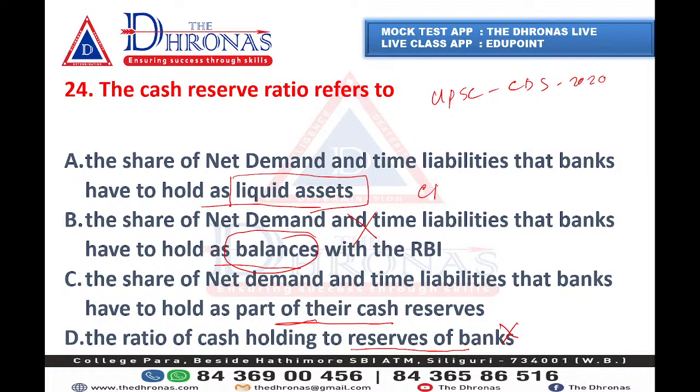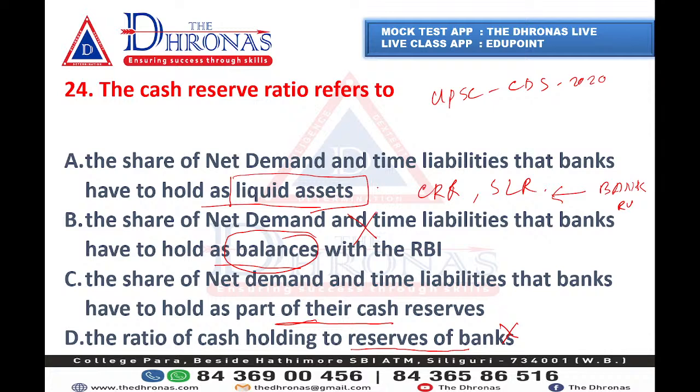Why do CRR and SLR exist? CRR and SLR were developed to curb or inhibit the emergency requirement, that is the bank run. If someone runs to their bank, if there is some controversy or any kind of rumor, everyone comes to the bank asking for their money to be withdrawn, and to manage that, the bank has to hold liquid asset.